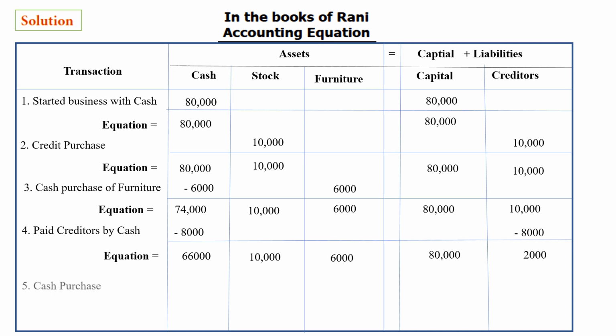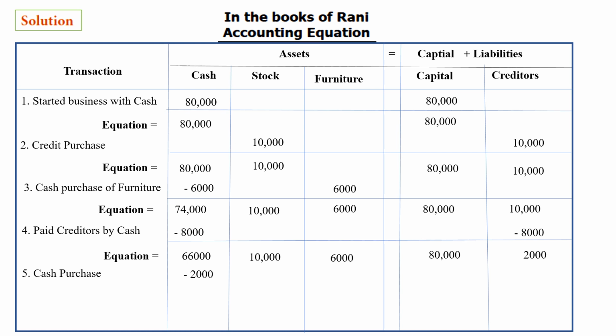Got it? So let's move on to the next one: purchase goods for cash. In the second one we saw goods bought on credit from Ramesh, which was bought on credit. This one is bought for cash. So cash purchase. How much? 2,000 rupees. In the 66,000 we are again purchasing for cash for 2,000, so less 2,000. And purchase means stock will increase, right?